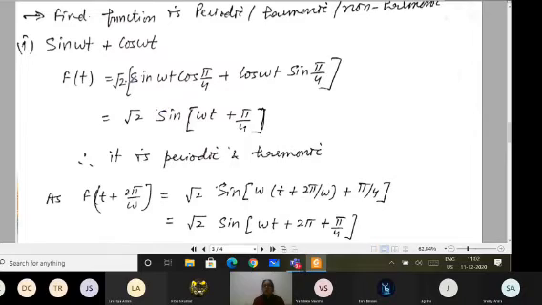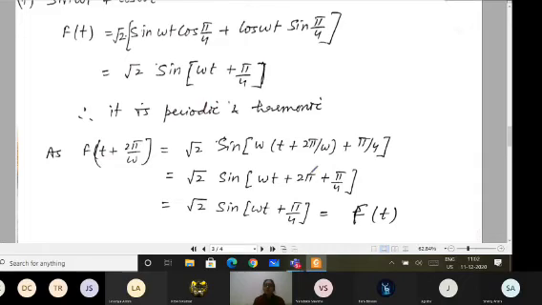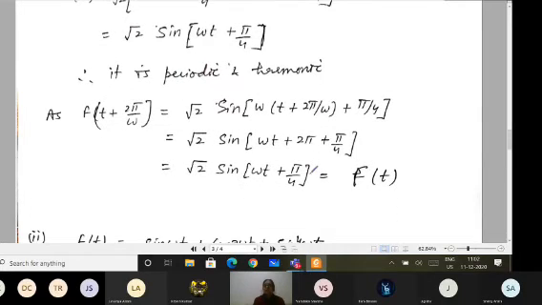So it means I am able to write this equation as a function of sine. So it is periodic and harmonic. If you have to prove what is the time after which it is repeating, then 2 pi by omega is the time after which it is repeating. That also you can prove.